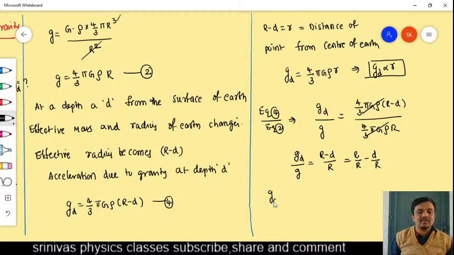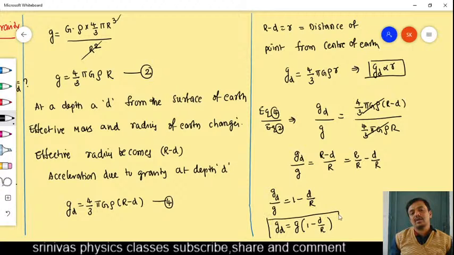Then g_d by g is equal to R by R, which is 1, minus d by R. And you take g to the right side, and the final formula you will get is g_d is equal to g of 1 minus d by R. This is the final formula to find the acceleration due to gravity at a depth d. This is equation 5.